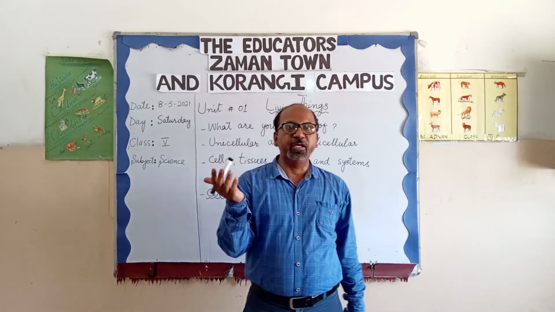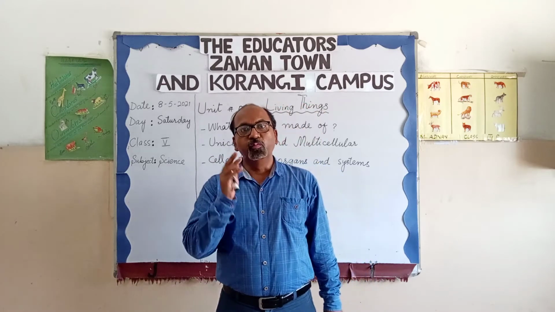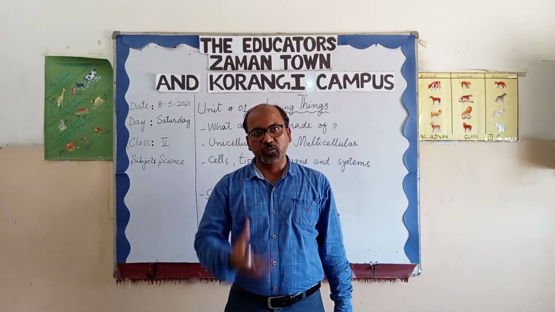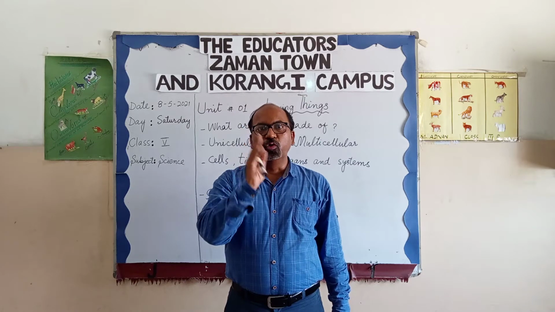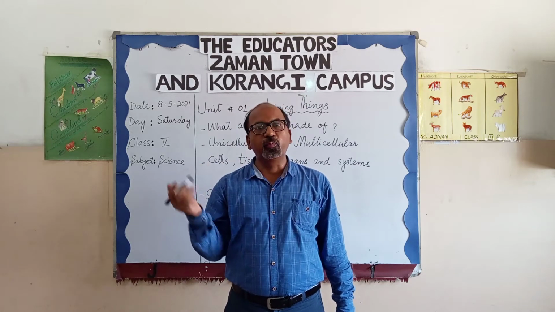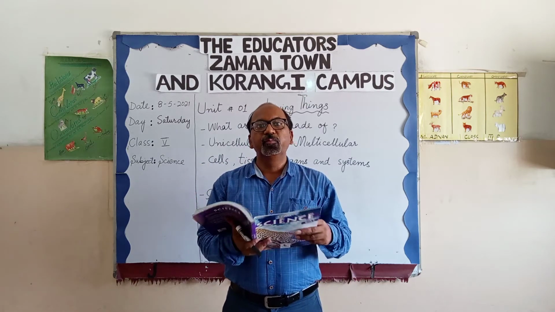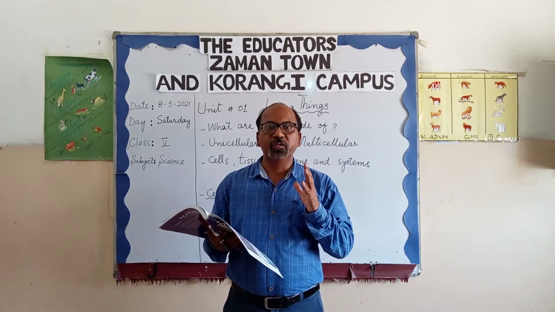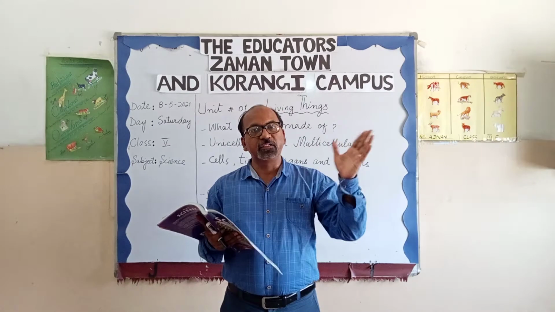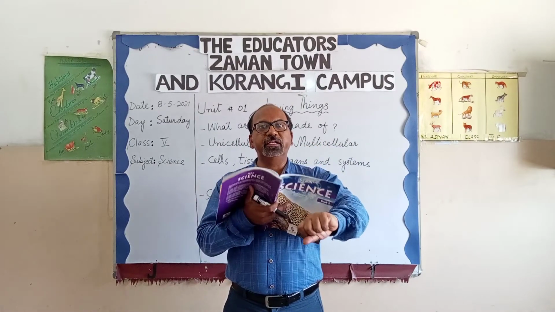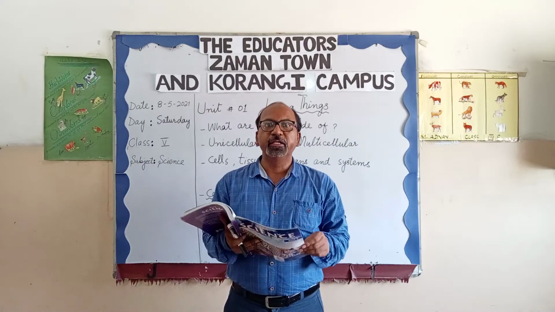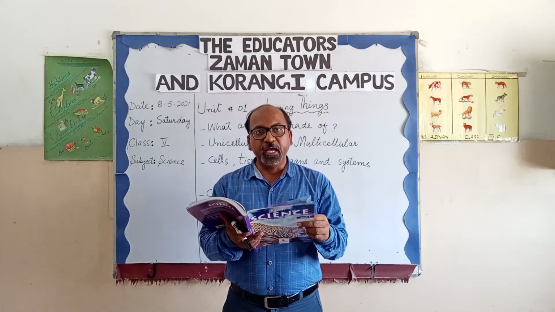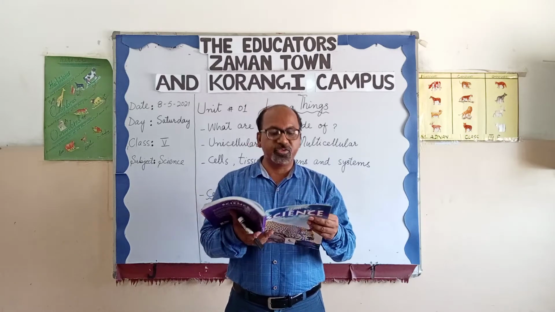For example, bones are the structure of our body, and bones are made up of cells. So bone cells provide structure. Skin cells provide structure. The epidermal cells, which are present at the upper layer of our body, provide structure.